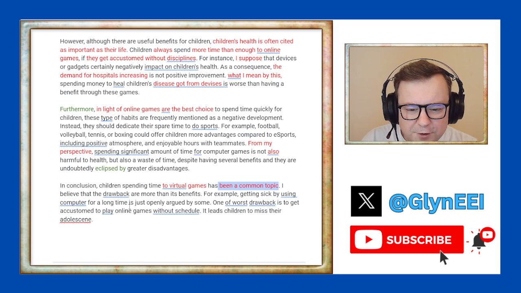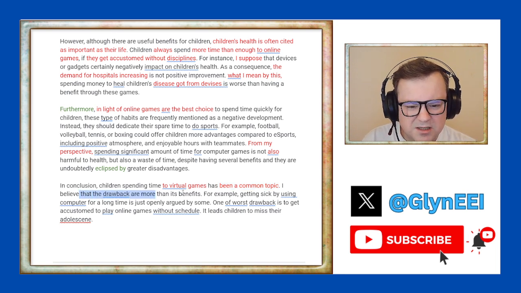"Okay, I believe that the drawback are more than its benefits." There are more drawbacks, maybe. There are more drawbacks than benefits. So this sentence, this clause,